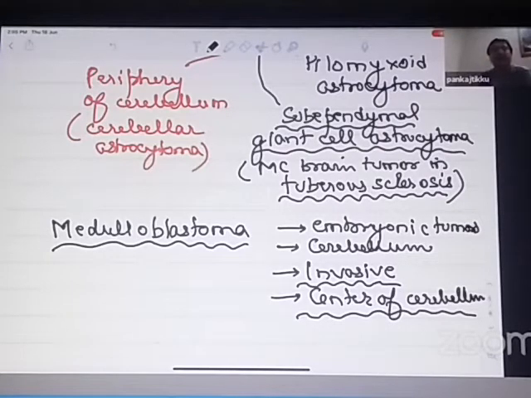These are a group of embryonal tumors. I think in the last FMG exam this question was asked. Which type of tumor is it? Medulloblastoma. It's an embryonal tumor, made up of embryonal cells. It usually arises from the center of the cerebellum and has a very poor prognosis.